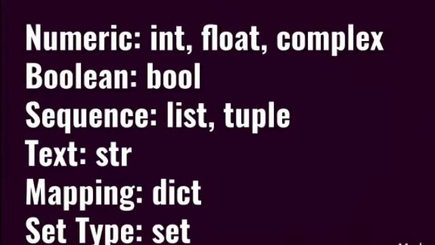Here you can see the broad categorization of data types in Python programming. From numeric to set, we have numeric data types, Boolean data types, sequence data types, text, mapping and set. Under numeric, we have subtypes also: integer, float and complex numbers. In today's session, we are going to cover only the numeric and Boolean data types. The remaining collections we will cover in a separate discussion, because we have to elaborate those concepts in detail. Unlike other programming languages, these are unique data types in Python programming. So today we are going to see numeric and Boolean data types as a basic one.